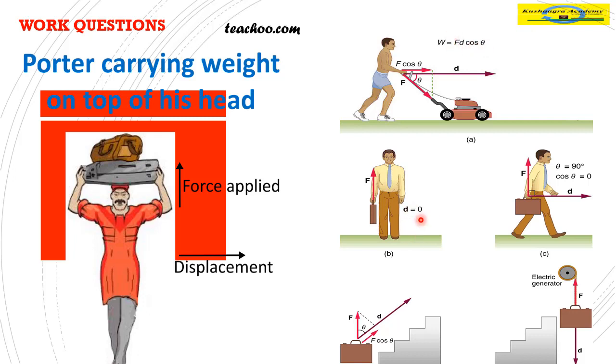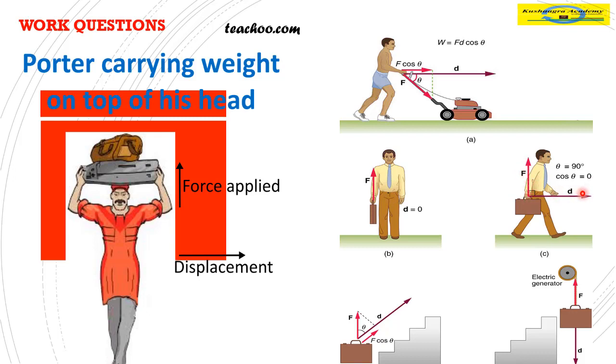A person standing still holding a suitcase. So if our question is, what is the work done by the person in holding a suitcase? We'll understand that the person needs to apply a force to hold it against gravity. If he doesn't apply a force, the suitcase will fall down. So he is working against gravity and applying a force of F. But is the suitcase moving? No. That means the displacement is 0. Since displacement is 0, the work done in holding the suitcase or staying still with the suitcase is 0. This scenario is the same as the porter moving the luggage on his head.